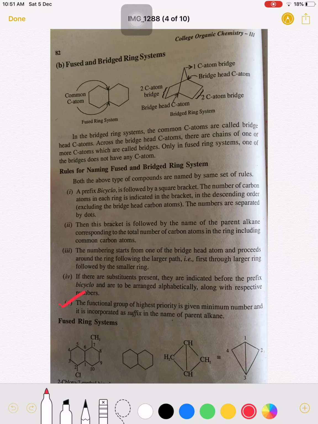And the fifth and last rule: the functional group of highest priority is given the minimum number and is incorporated as a suffix in the name of the parent alkane. If a carboxylic group is there, then the name of the parent alkane will be according to the name of carboxylic acids. So these are the rules. When we start solving the examples, you will know how these rules are followed.